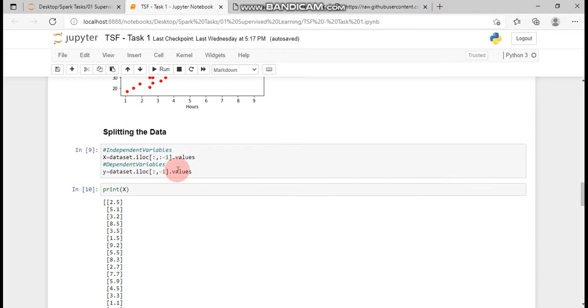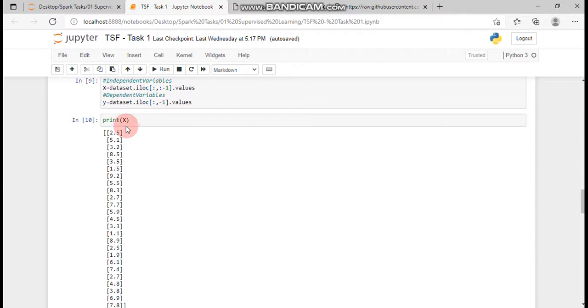I am splitting the data into independent variables and dependent variables. For independent variables as X, I have used hours, and for dependent variables as y, my scores percentage. I am printing out the X here.